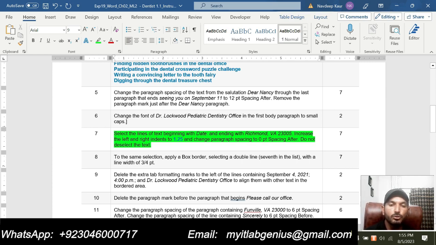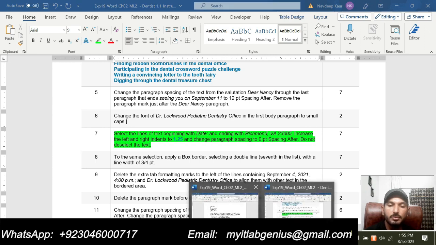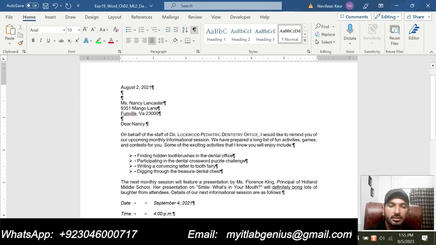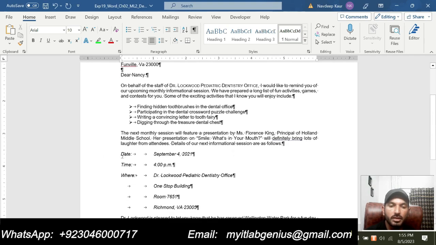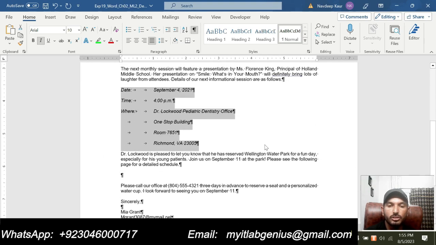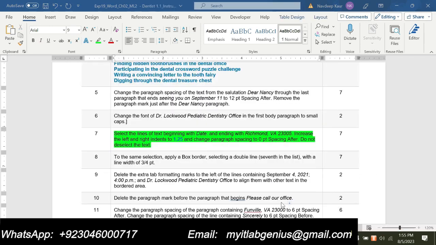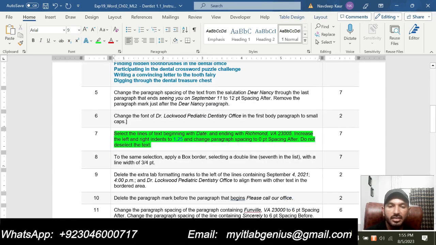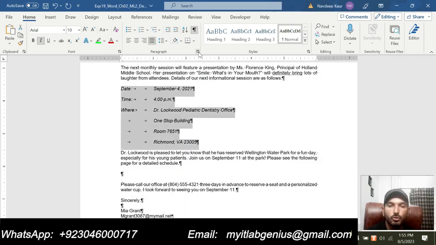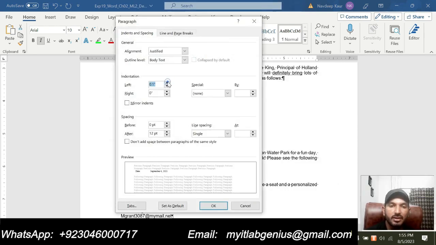So now we are supposed to select the lines of the text beginning with the date and ending with the Richmond. So let me select this text. Date is starting from here and ending it here. So we are supposed to select this text, and now increase the left and right indent to 1.25. So we will go to the paragraph setting and we will increase the left and right indent to 1.25. So I will simply type 1.25 and 1.25.